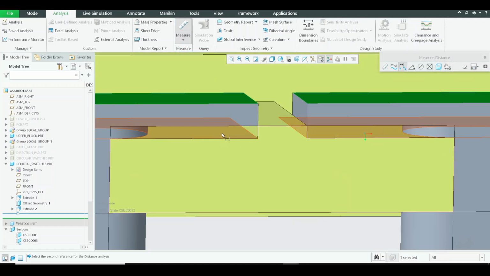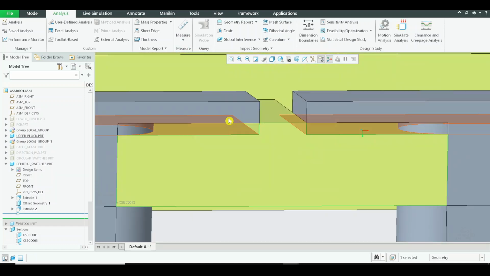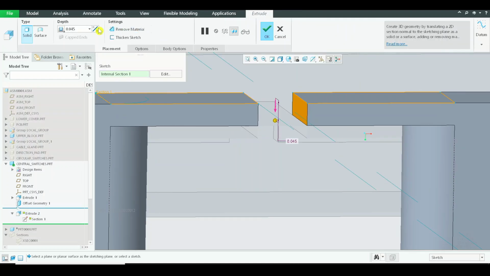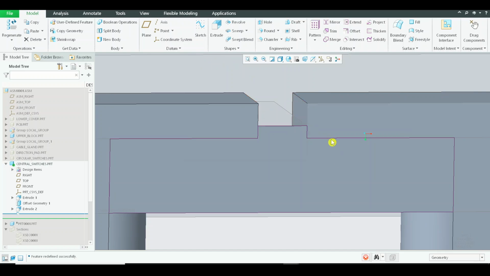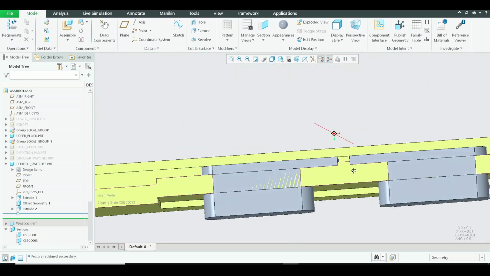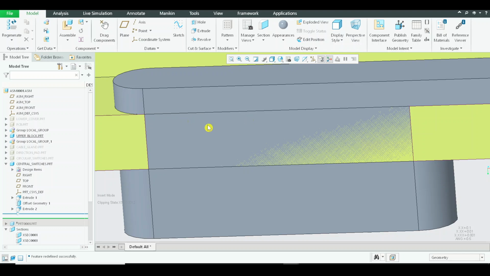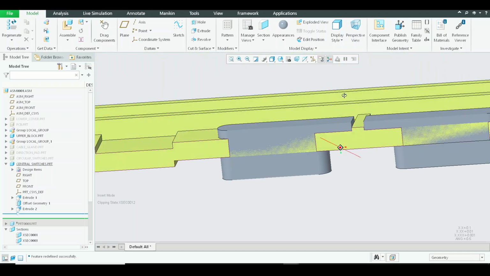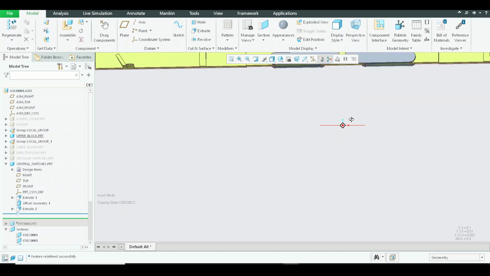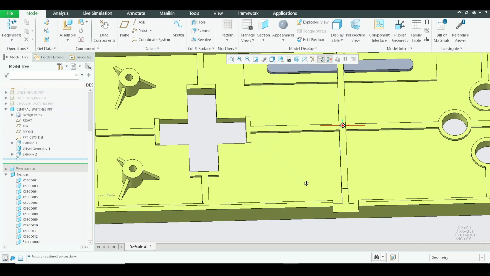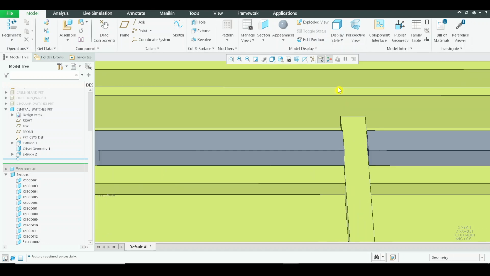This surface and this surface, it is 0.07, so I'll just extrude this one up to 0.07. All right, and is there any interference? No, this is a sectional representation, that is the reason it is looking like interference. And next thing is, these are connected like this.